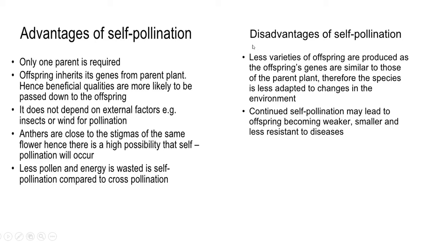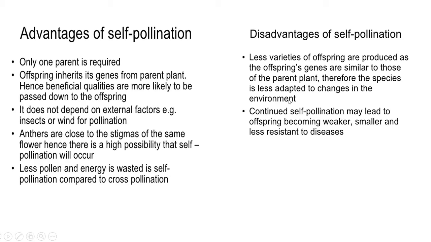Coming to the disadvantages of self-pollination. First point, fewer varieties of offspring are produced as the offspring's genes are similar to those of the parent plant. Therefore, the species is less adapted to changes in the environment.